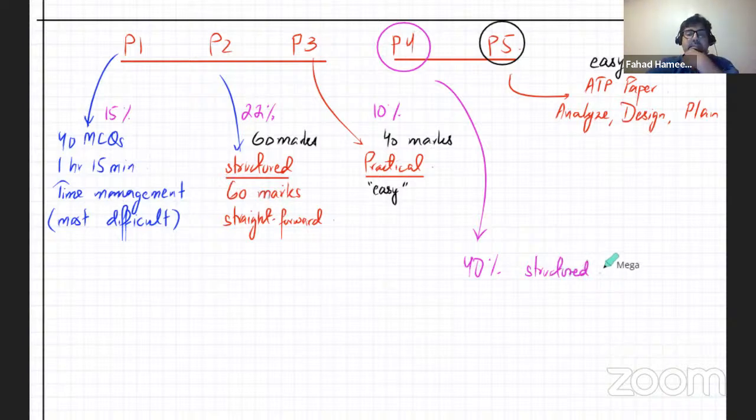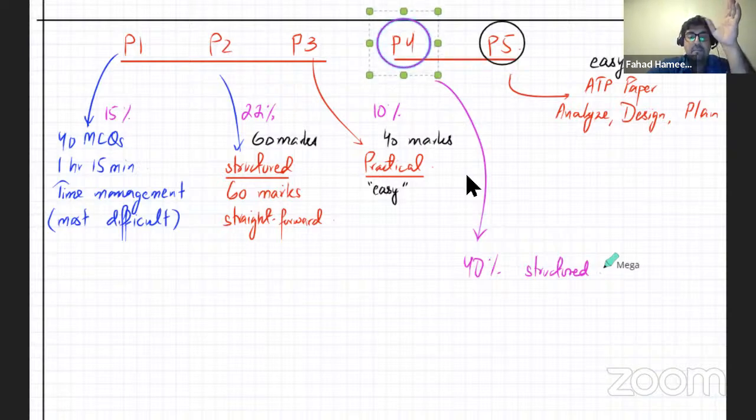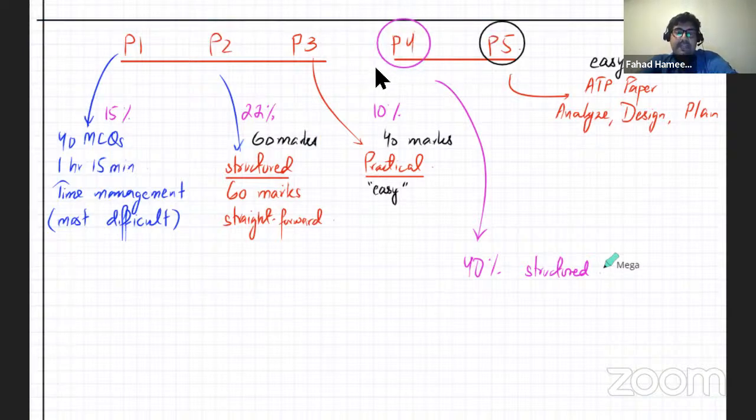Anyway, let me tell you about P4. Again, that's A2, so you're not going to worry about that. But remember, most of your grade actually depends on P4. That paper will happen in A2, not in AS. So your AS grade is based on these three, and there's going to be a lot of fluctuation because of that, because the paper with the most weightage happens in A2.